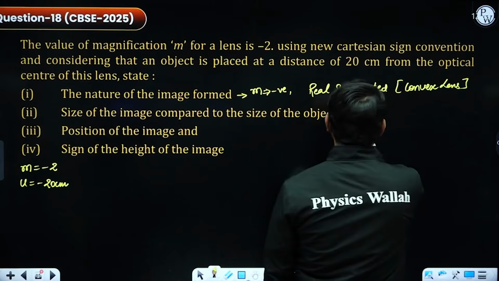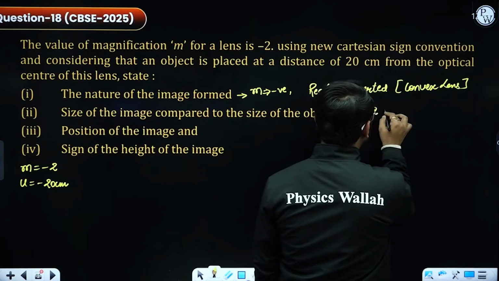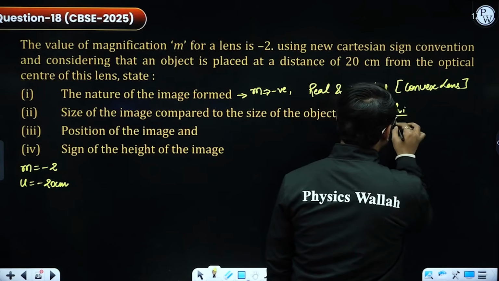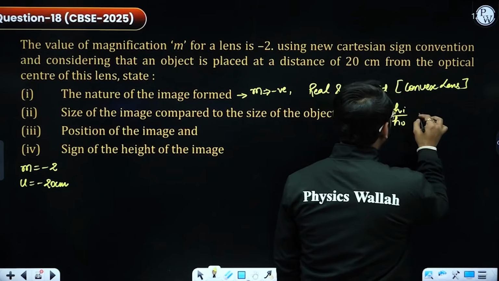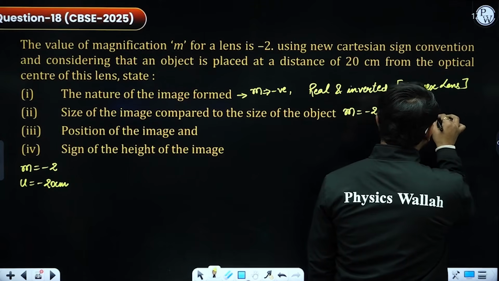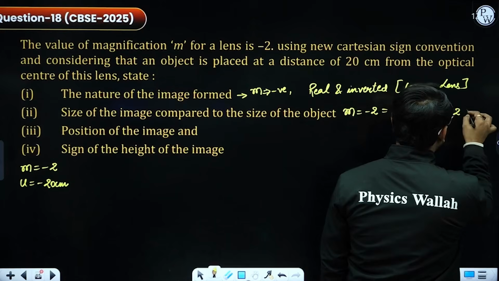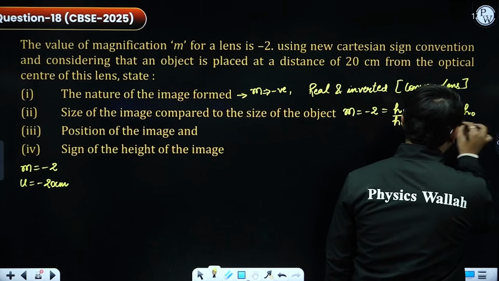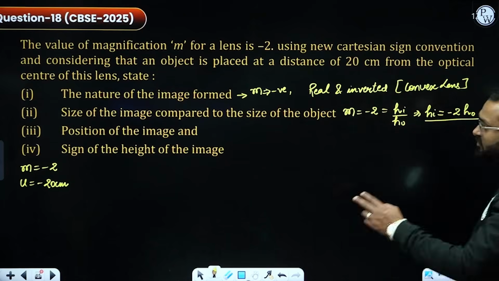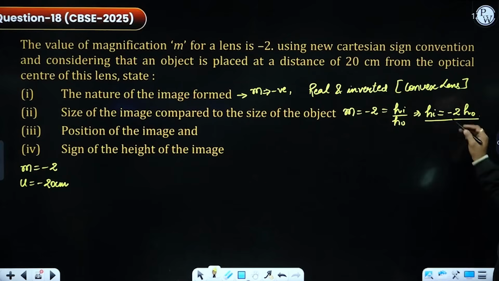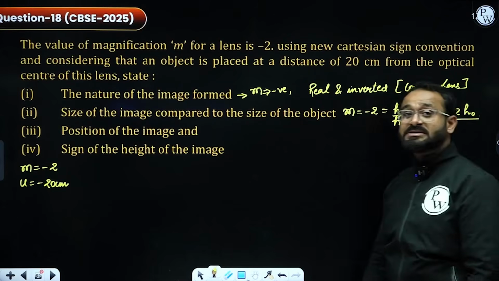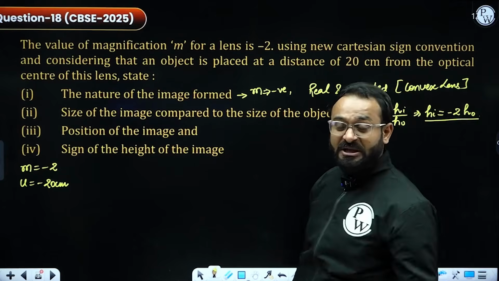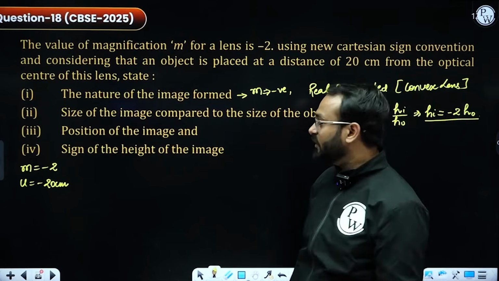We are given magnification equals minus 2, that is equal to HI by HO. So height of image is equal to 2 times the height of object. So the size of the image compared to the object is twice that of the object.